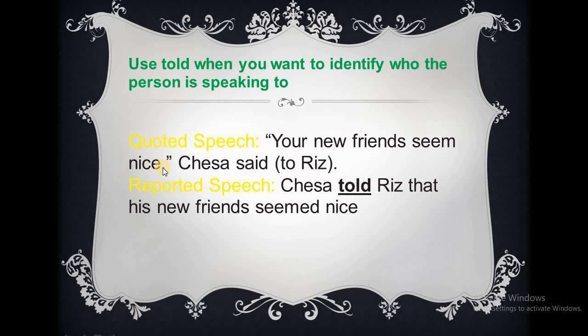Now, if we want to change it to the reported speech, we say, Chesa told Rez that his new friends seemed nice. So we added told. So from present to past.